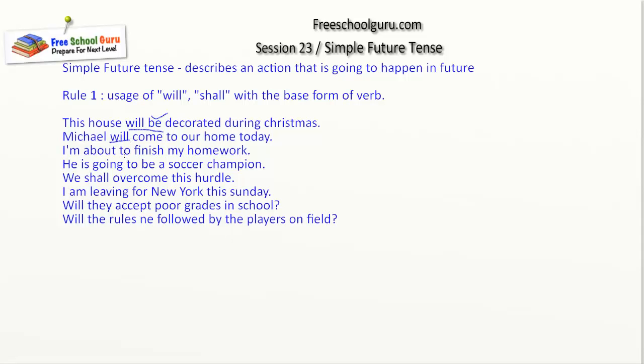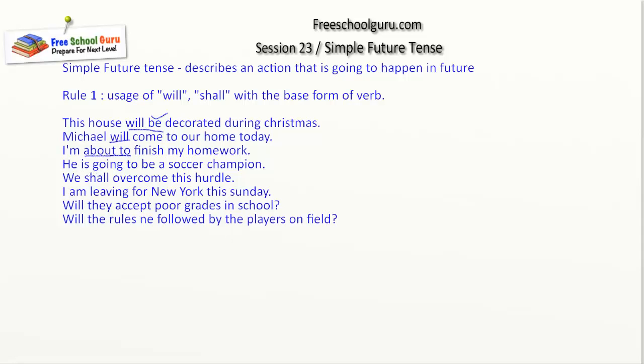You can easily identify looking at the usage of will. Now this is interesting. I am about to finish my homework. Now about to is the word which is basically suggesting that the action is going to happen in future. Okay, so that's why it makes it a future tense.